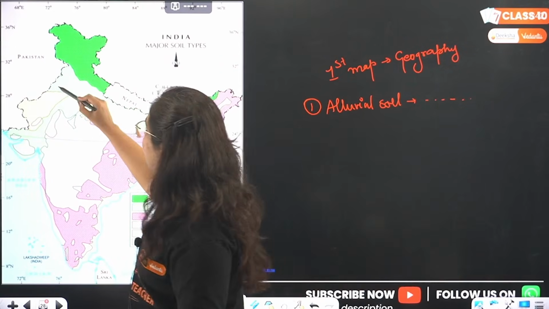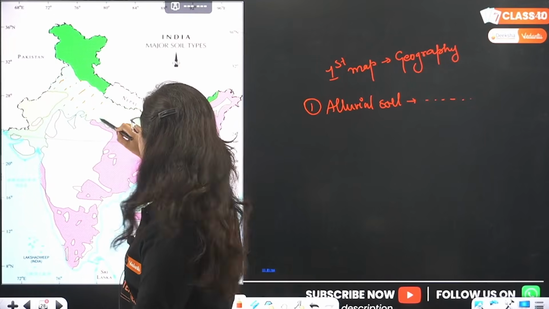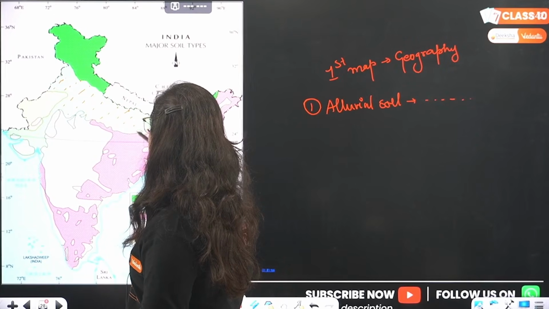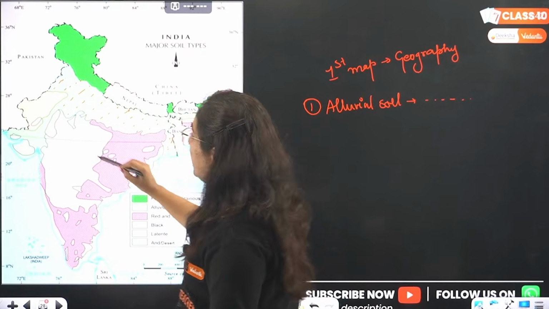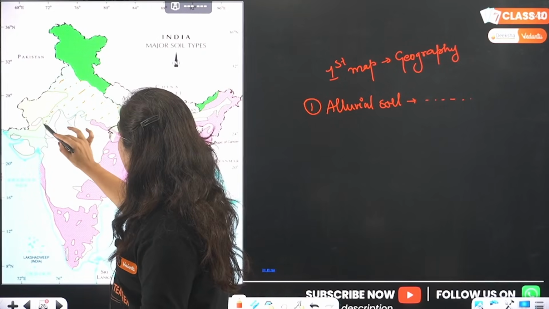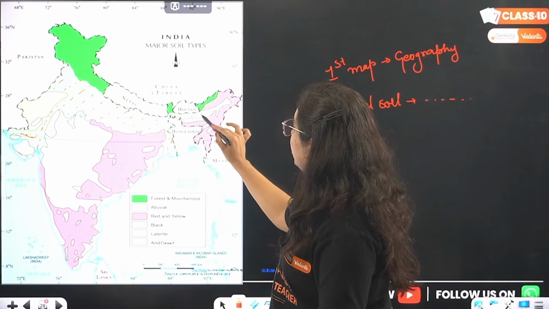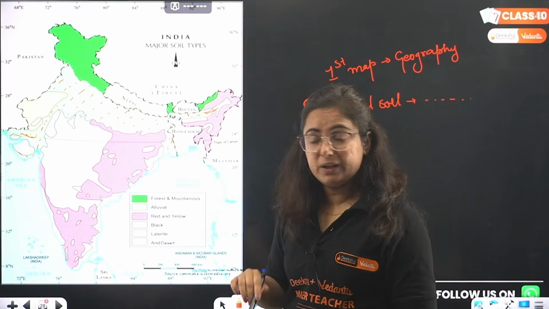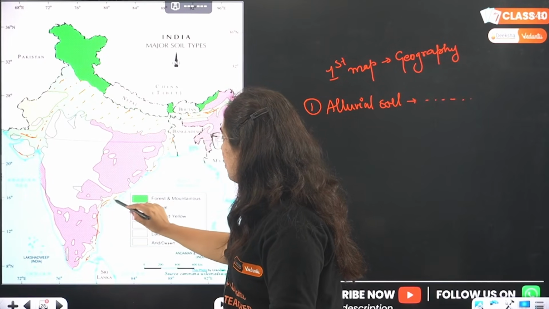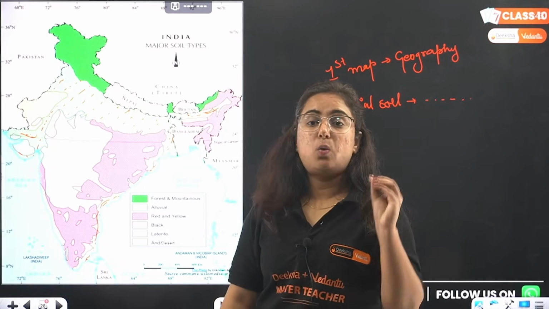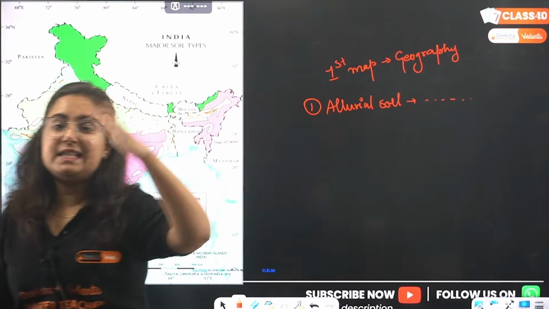So this entire region of northern India, which contains states like Punjab, Haryana, Uttar Pradesh, Bihar, West Bengal, then a small corridor between Rajasthan and Gujarat, a corridor in northeastern states as well as in the coast of eastern India, the eastern coastal plain, right? This is alluvial soil. First learn where the soils are, then we will learn about them in detail, okay?